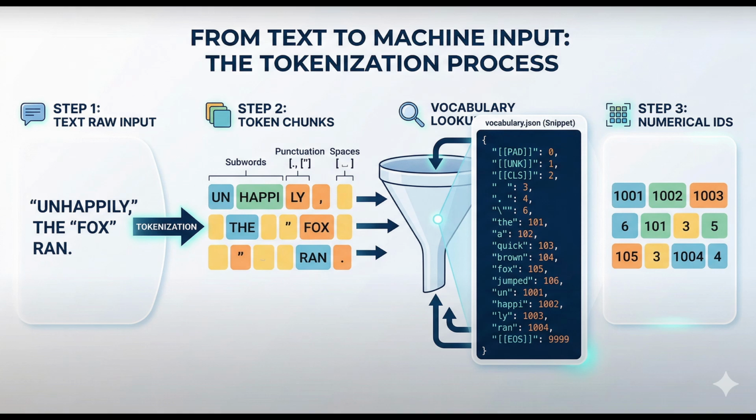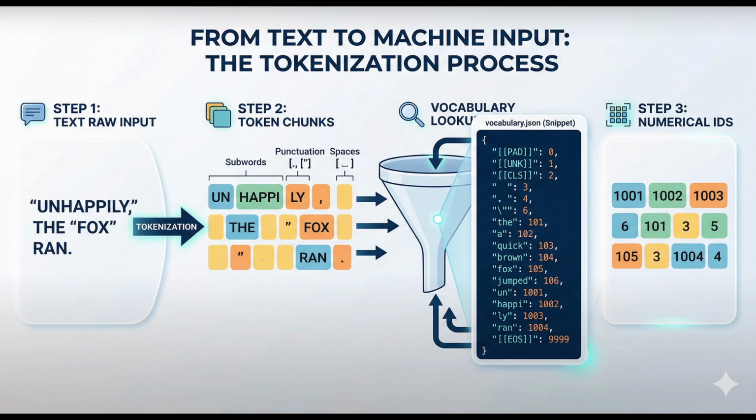So we know that LLMs cannot read words; they read numbers. But how do we get from a sequence of sentences to a list of mathematical identifiers? This infographic breaks down the pipeline perfectly. As you see, the input sentence is "Unhappily, the fox ran." So first we start with our raw input. It looks normal to us, but the machine needs it broken up into standardized units.